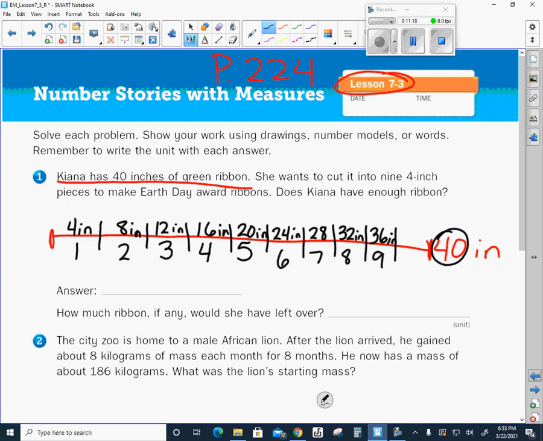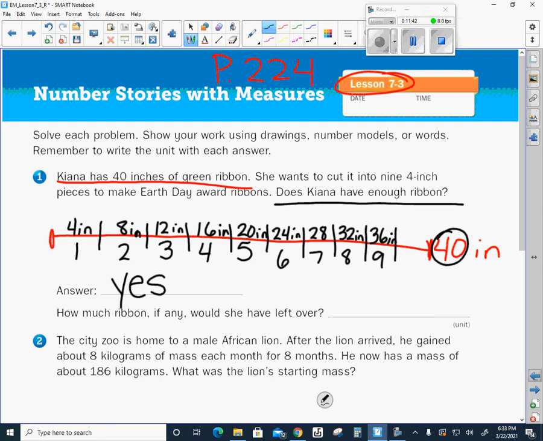So I was able to cut 9 4-inch pieces, and I had enough ribbon. So the question is, does Kiana have enough ribbon? My answer is yes, she has enough, right? How much ribbon, if any, would she have left over?